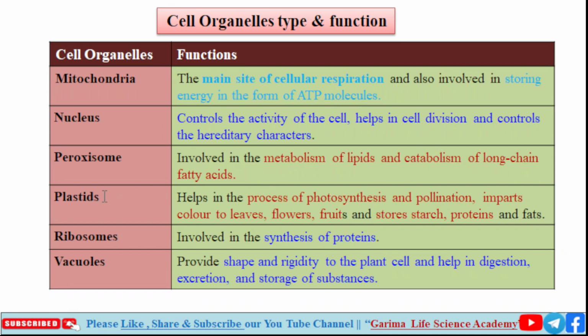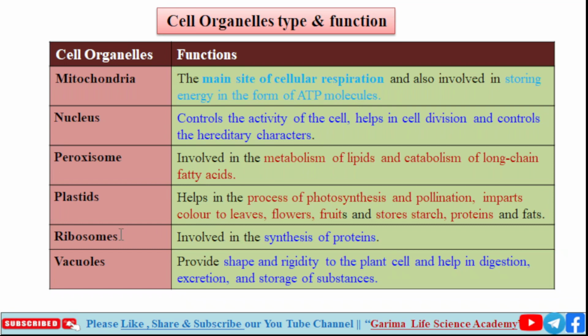Our 10th organelle is plastid. Plastid helps in the process of photosynthesis, pollination, imparts color to leaves, flowers, fruits, and stores starch, proteins and fat. So there are lots of functions of plastid. It performs a variety of functions in the cell.